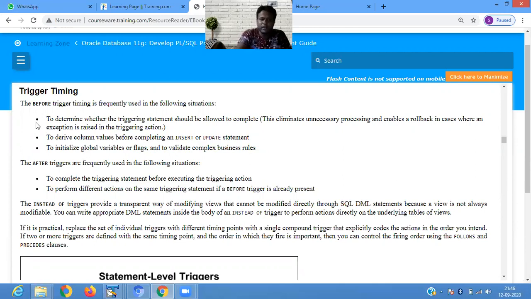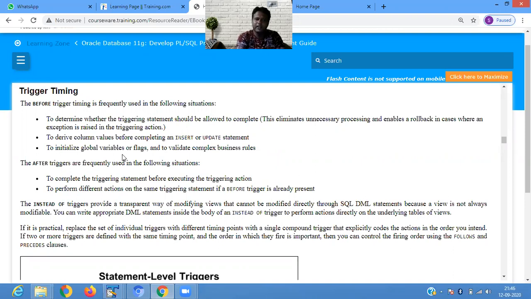First of all, the before trigger timing is frequently used in the following situations. So when your triggering situation happens, to determine whether the triggering statement should be allowed to complete, to derive the column value before completing an insert and update statement. So before the insert and update statement, you derive a column. To initialize a global variable or flag. For initializing the global variable and flag, we are using trigger timing.